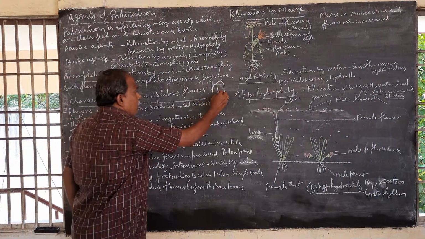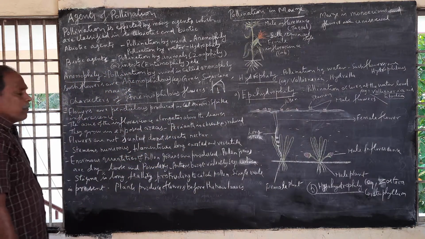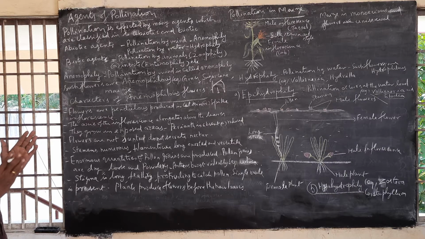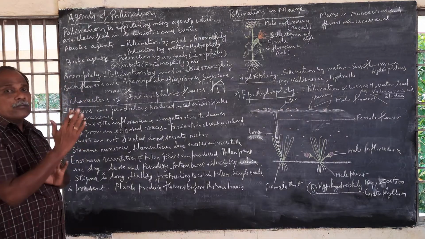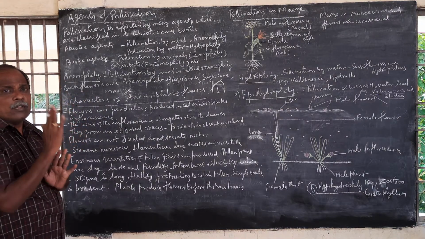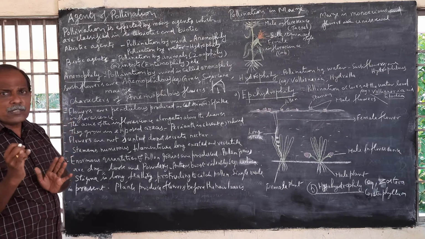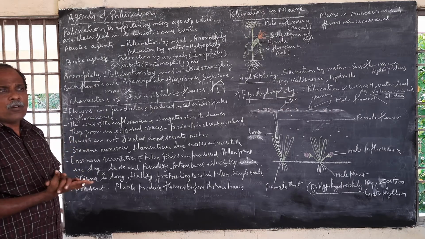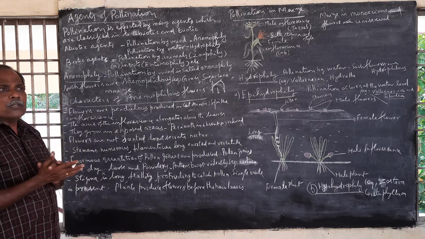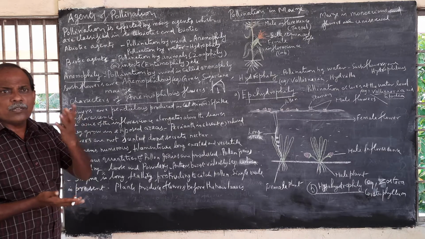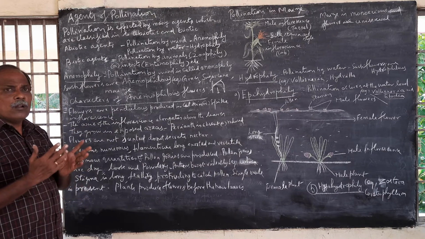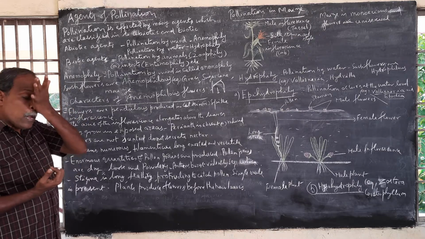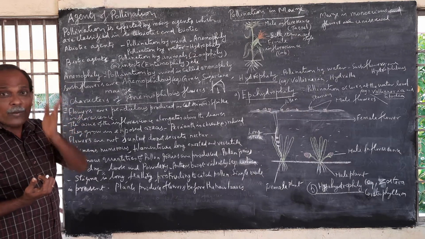Then what kind of inflorescence do they have? Catkin or spike inflorescence. The axis, commonly called the peduncle, elongates above the leaves. Flowers are not scented, not aromatic, and not attractive; they are normally green or white in color. Why? Because they need not attract insects for pollination. So that's why flowers are not colored and not aromatic.